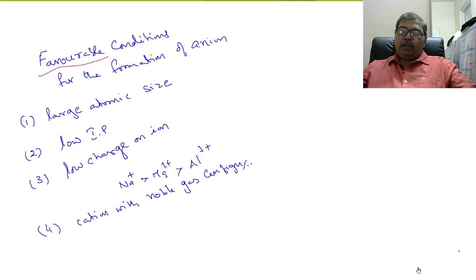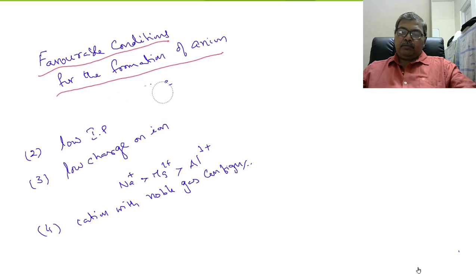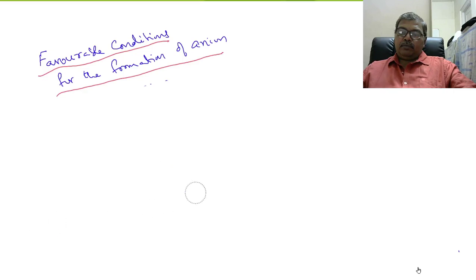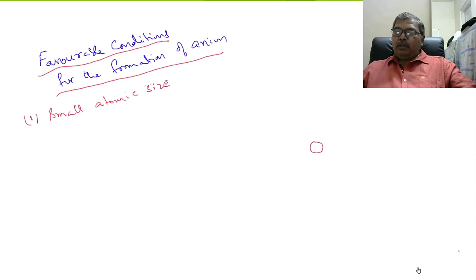Now, favorable conditions for the formation of anion. Number one, small atomic size. See, for example, this is an atom and this is the nucleus and the electron is there.